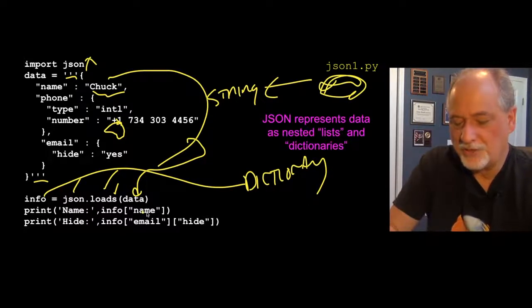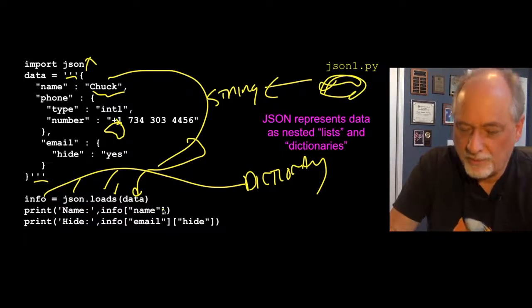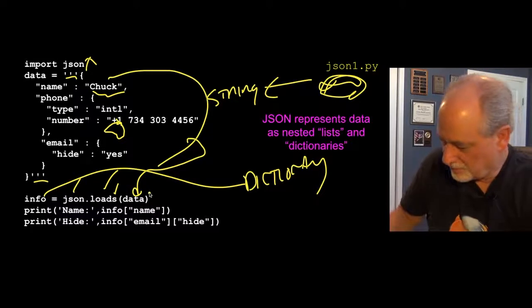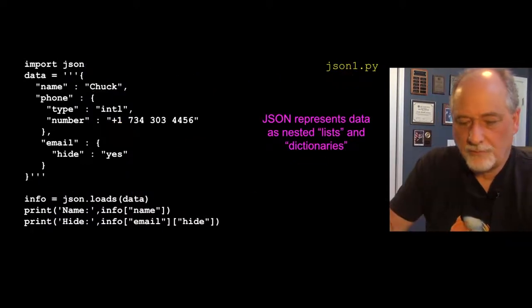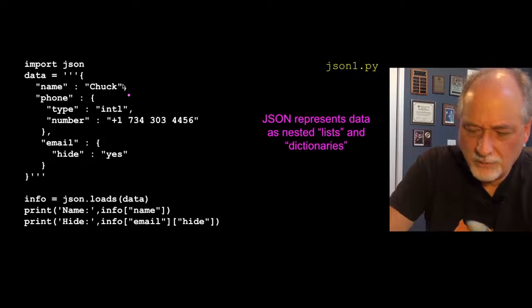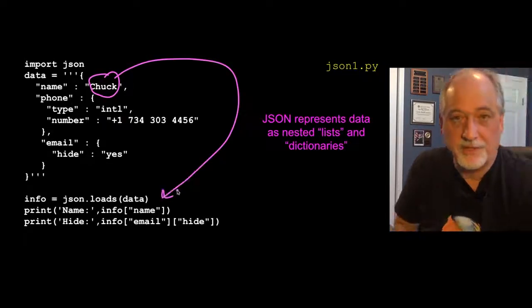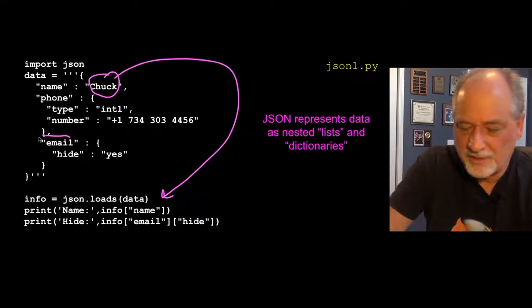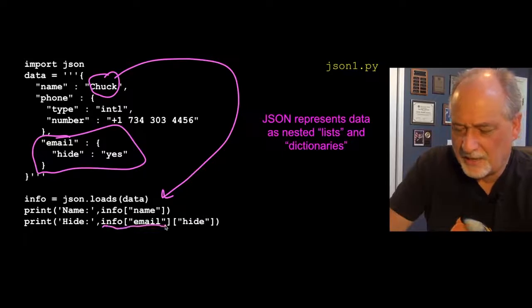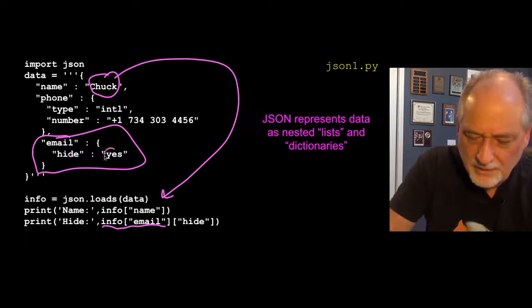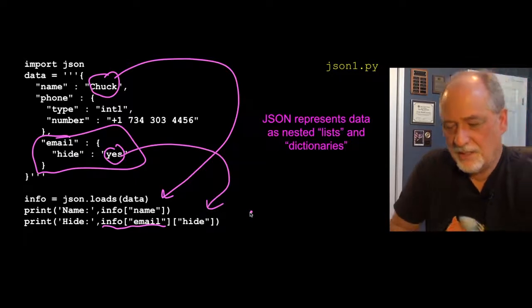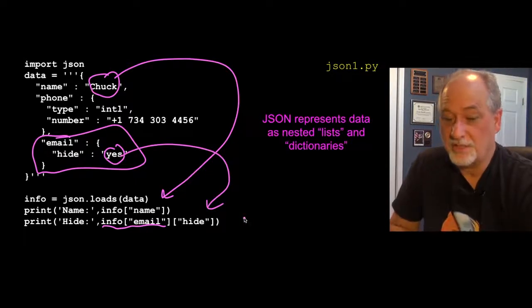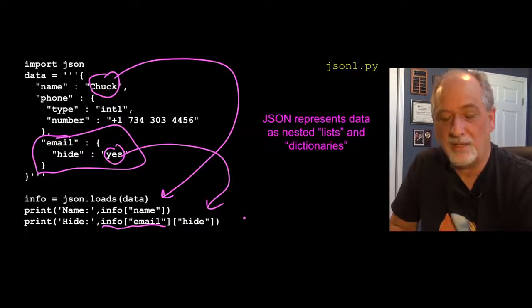And so we can just use the standard syntax of Python. Info sub name. Well, let's clear this. Info sub name, we'll go find Chuck. If you compare that with the XML, that's just a lot easier. Now, when we have info sub email, that's this thing. And then sub hide is this. So that's what comes out here. So it's really nested dictionaries and lists. We haven't seen a list yet, but this is a set of nested dictionaries that it parses.